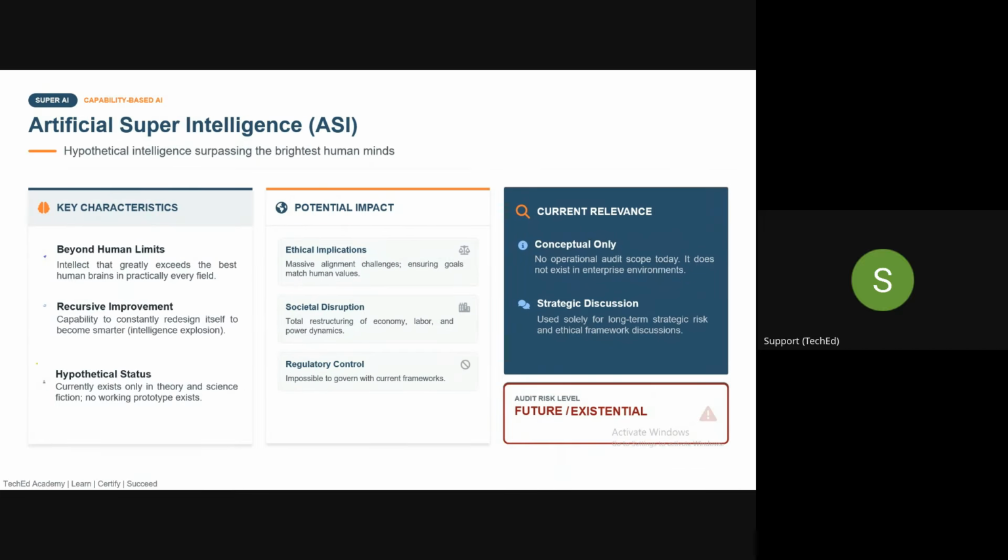ASI, again, I'll tell you that this is pretty much hypothetical as of now. There is only the concept of ASI. ASI, artificial super intelligence, doesn't exist. This system will basically surpass the brightest human mind. It can perform a task better than a scientist or a PhD holder. It will be beyond human limits. It will have everything: emotional intelligence, subjective experience, behavioral intelligence, consciousness, belief, desire, everything. Again, this is hypothetical and doesn't exist.